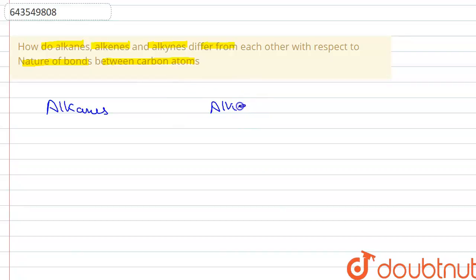Okay. So this is alkene and this is alkyne. Now, between the two carbon atoms, alkane always have a single bond, whereas alkenes have double bond, at least one double bond, and alkynes have at least one triple bond between the carbon atoms. Okay, so let's take an example. So let's take ethane.